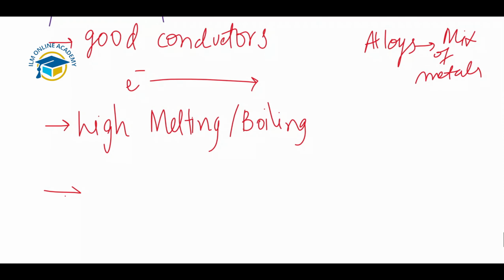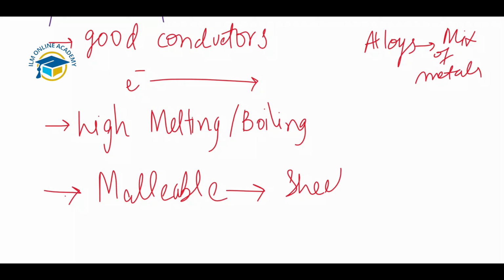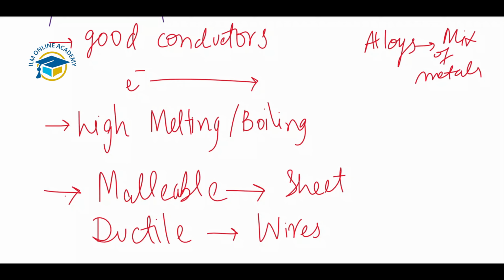Third, they can be easily bent into different shapes, which is known as malleability. Metals are malleable, so they can be bent into different shapes like sheets. The second is ductility. Metals are also ductile, so they can be drawn into wires, like the copper wires you have seen. Metals are soft and can be easily shaped into sheets, which are malleable, or stretched into wires, which are ductile.